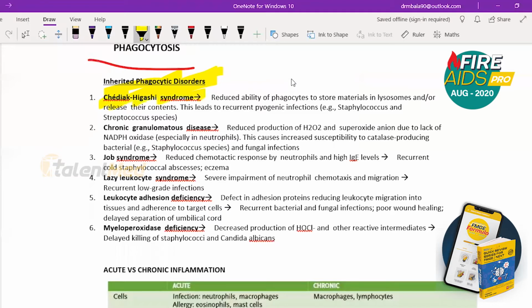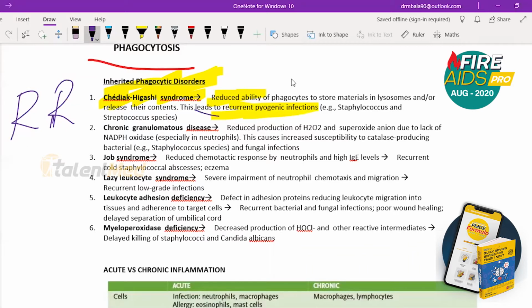In Chediak-Higashi Syndrome, the ability of the phagocytes to store the material in lysosomes or release their contents is gone, which means the ability is reduced. So you will get recurrent pyogenic infection. Chediak-Higashi: reduced ability, recurrent infection. That is the first point. You have to remember: reduced ability, recurrent infection.